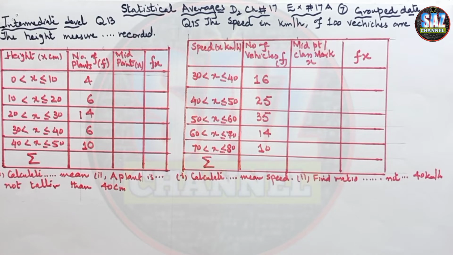This is my 7th lesson of D2, chapter number 17, exercise 17A, that is about the statistical averages for group data. What are the statistical averages and what are the formulas for the mean, median and mode for the grouped and ungrouped data? These are the questions that have to be really clear to all of my students.